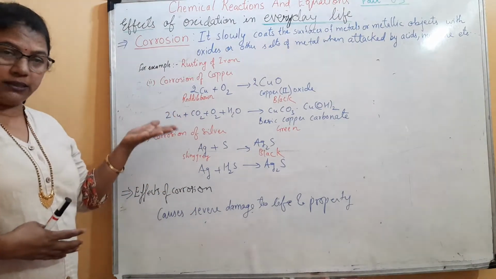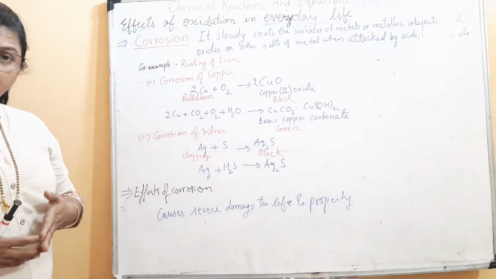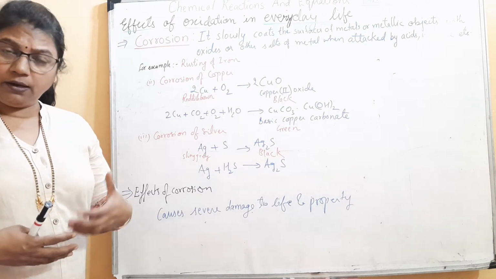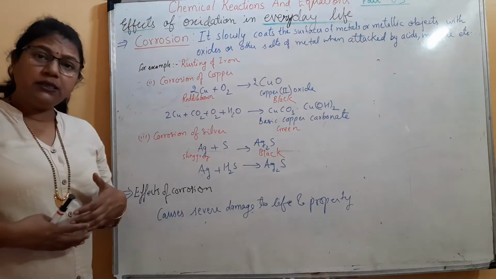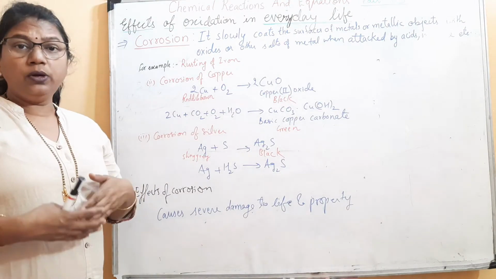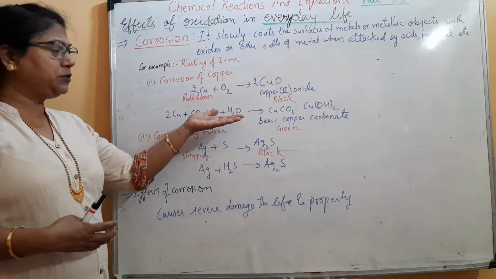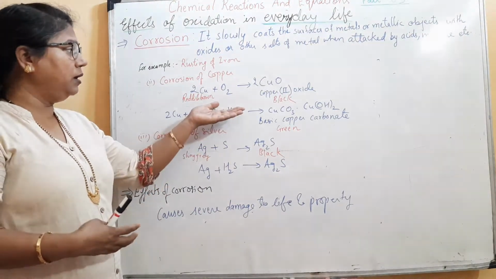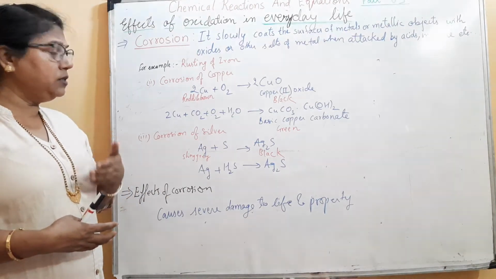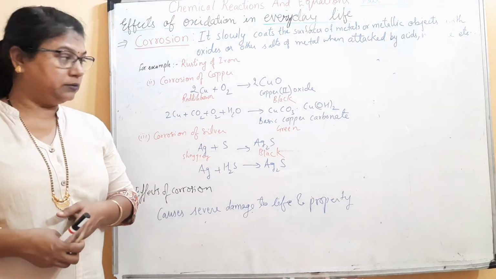Let us take up the next part. That is the corrosion of copper. You must have observed some blackish green patches on copper articles and vessels. What is the reason behind it? When copper is exposed to the atmosphere for a long time, it develops a blackish patch called copper oxide. This process is also enhanced when we heat copper in the presence of air.